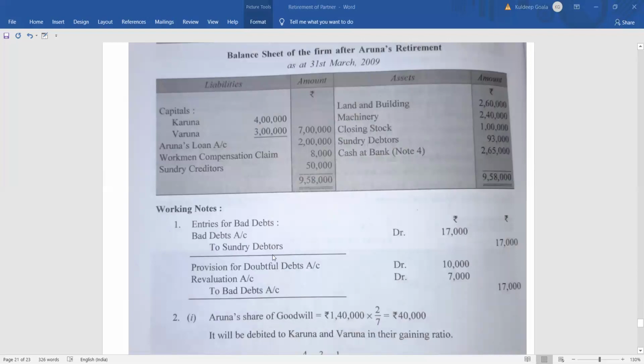This was a very, very interesting sum. And this type of sums are important for your final examination also. We'll take one more sum on retirement, then we'll go for the death of a partner.